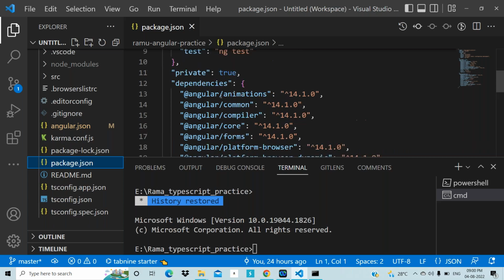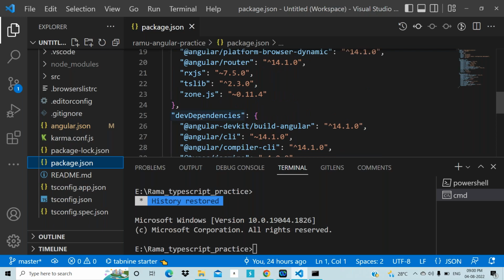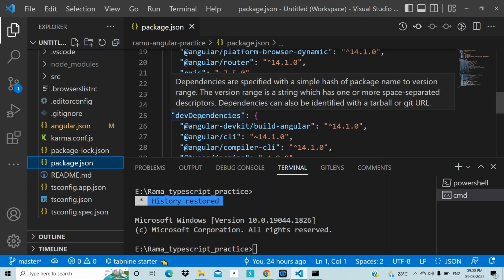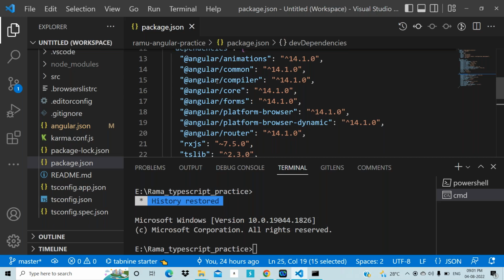Whatever basic Angular-related packages are required, you can find here. And devDependencies means packages we need to install for development purposes. If you install any third-party package other than the default packages, that list is also available here.